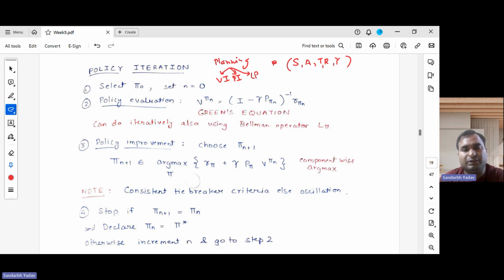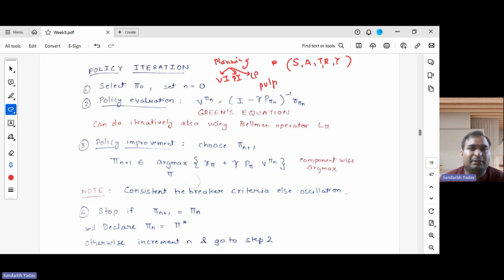There is a dual formulation and a primal formulation also. After formulating this LP, we give it to an LP solver, and a popular LP solver is called Pulp. This LP solver will return us the solution, and we do the reverse mapping and get the optimal solution. So this is also one popular way of solving this MDP.